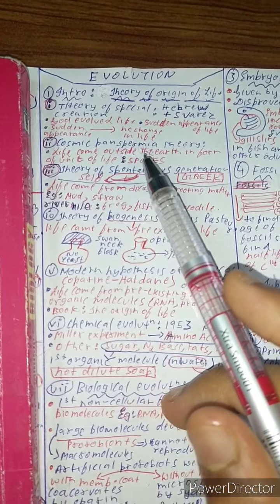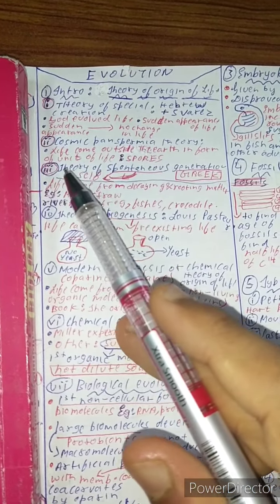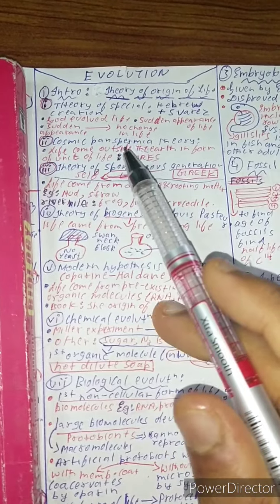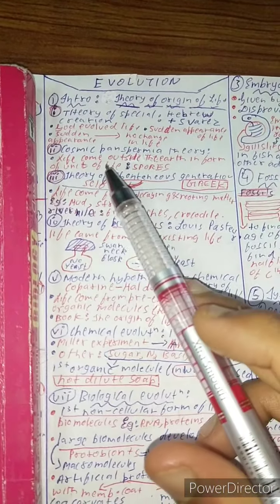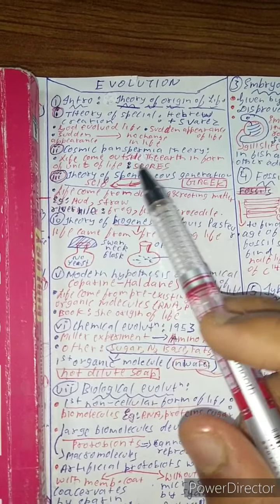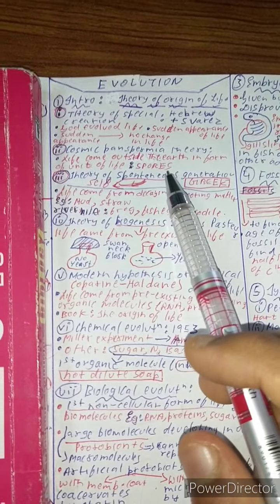According to cosmic panspermia theory, life... What do you mean by panspermia? Panspermia means the spores which come from outer space. Life came to the earth in the form of units of life called spores.